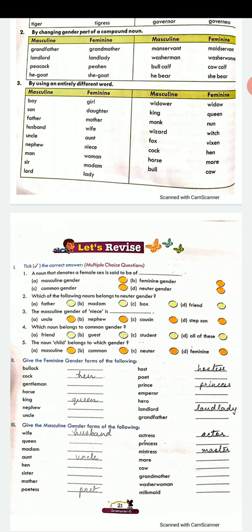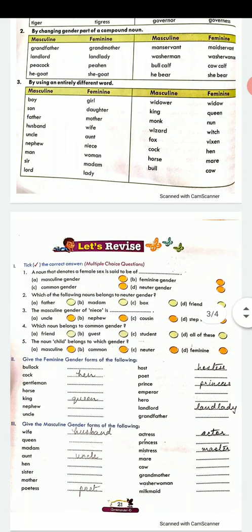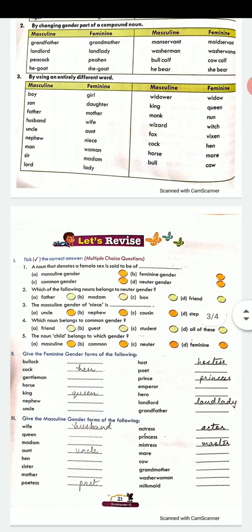Fourth, which noun will belong to common gender? All of these, because a friend can be a man or a woman, guest can be a man or a woman, and student can be a man or a woman. Fifth, the noun child belongs to which gender? Now child is a common gender, because when we are referring to a child, it can be a boy child or a girl child.